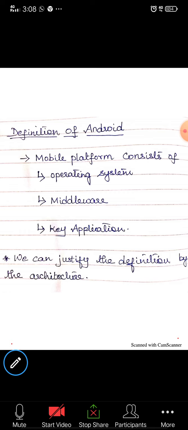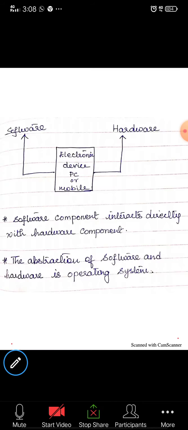So we can justify the definition by the architecture. If you take any electronic device like a PC or mobile, we have two components: the software component and the hardware component.